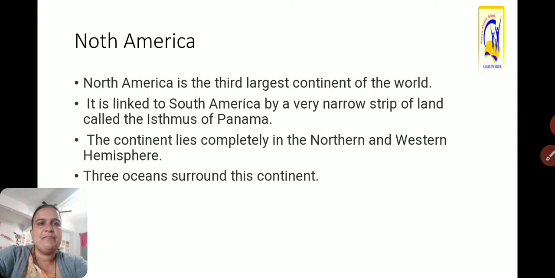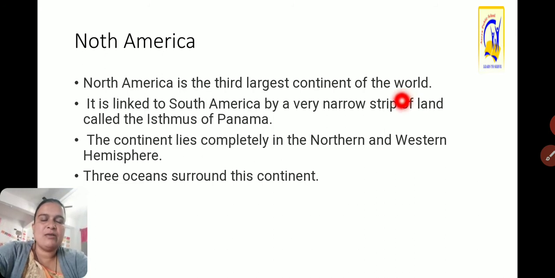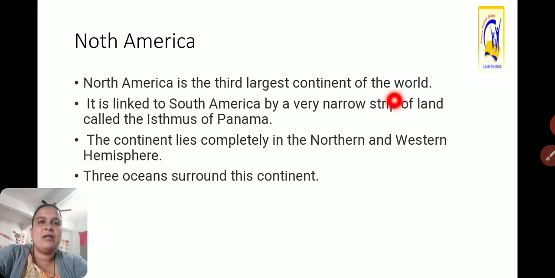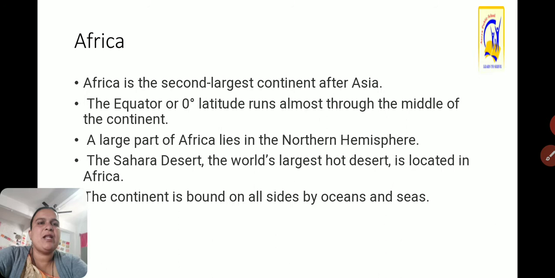Now North America. North America is the third largest continent of the world. First is Asia, second is Africa, and third largest continent is North America. It is linked to South America by a very narrow strip of land, called the Isthmus of Panama.